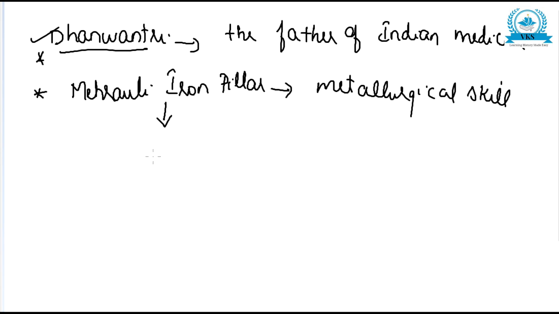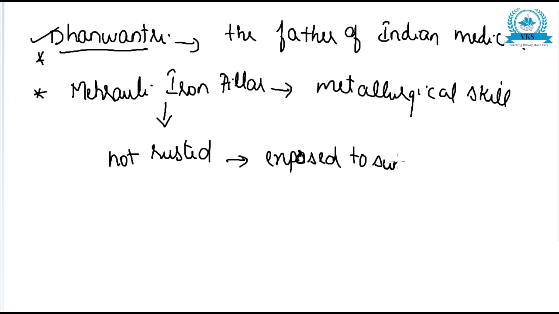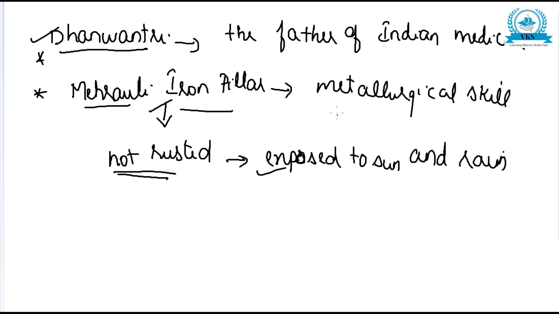Because the pillar has not rusted, even though it has been exposed to sun and rain for centuries. We all know that iron will catch rust, but this pillar has not rusted. So that shows the metallurgical skill of the people of the Gupta age.